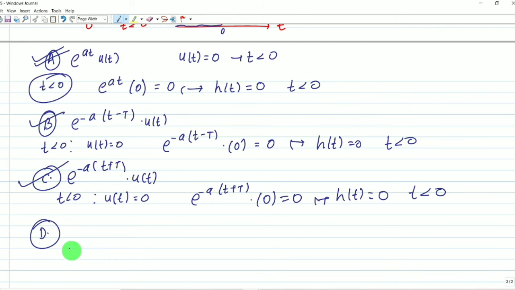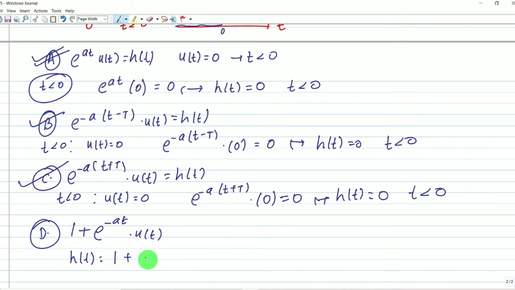Option C is true. We have to check which option is not true. Let me check option D: 1 plus e raised to the power minus at, multiplied by u(t). All of these are h(t), the impulse response functions.